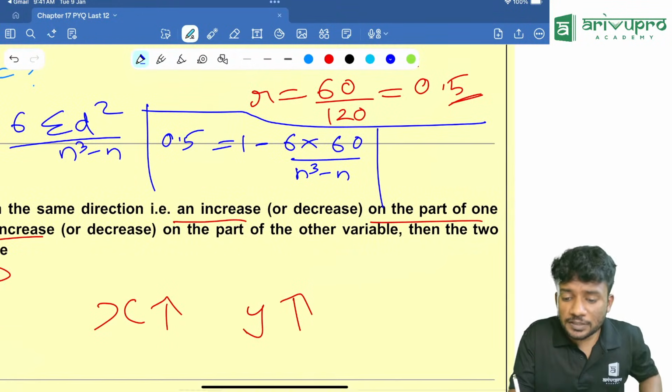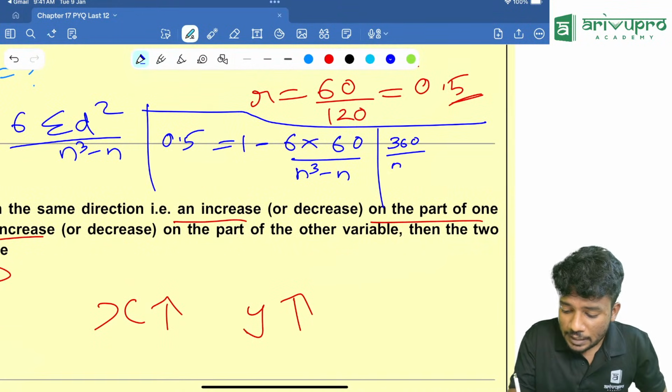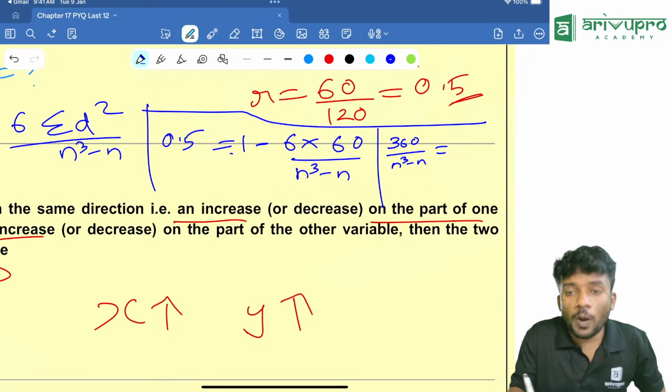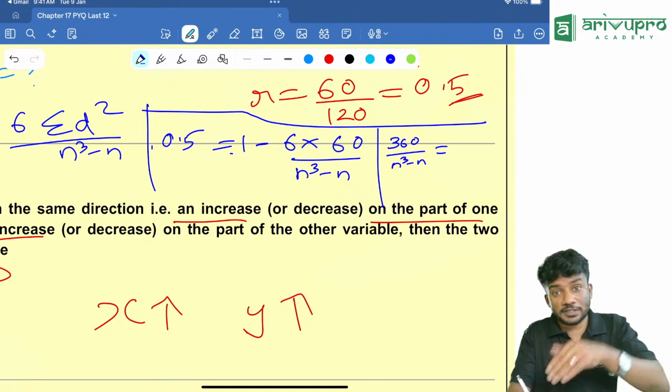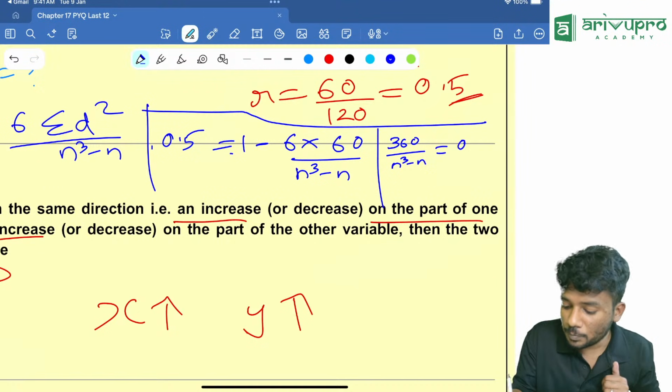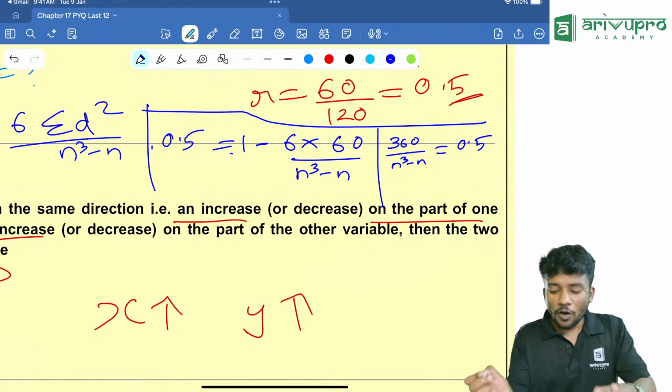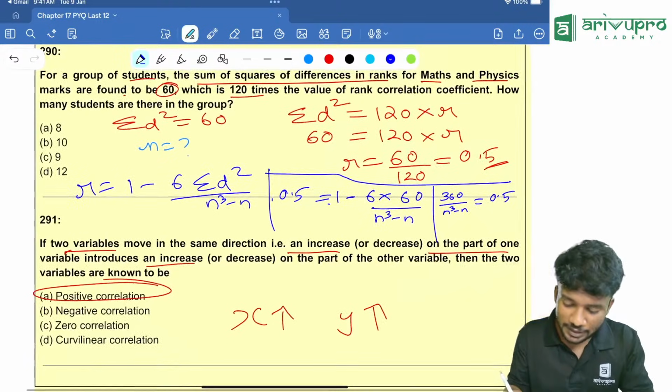Plus 6 into 60 is how much? 360 by n cube minus n is equal to 1 minus 0.5. 0.5 comes to this side, it will become negative. That means 0.5. People, just hit the options and tell me which option is the right answer.